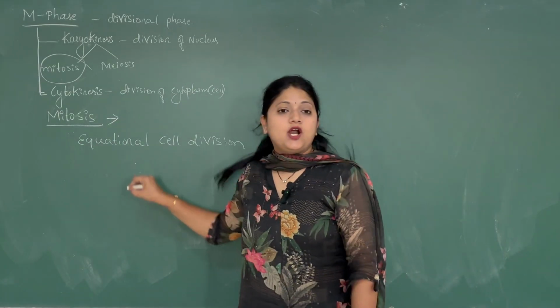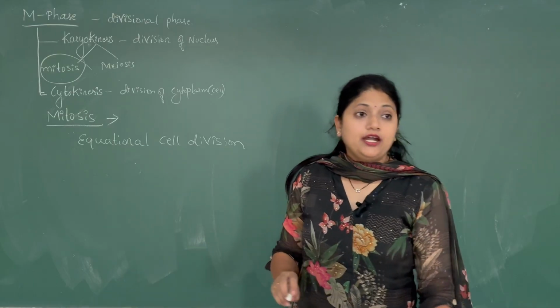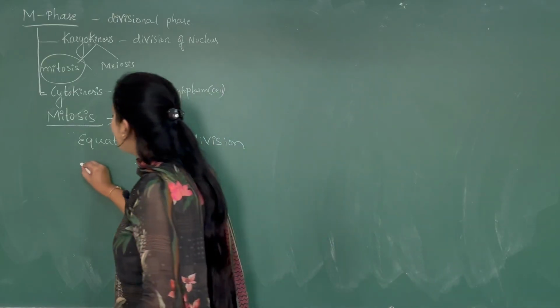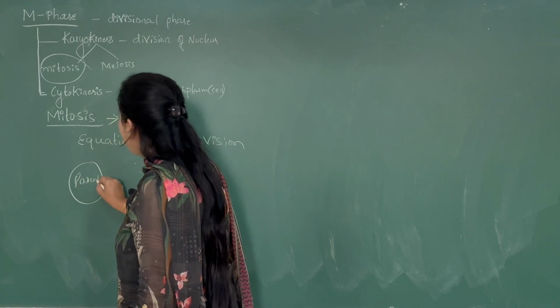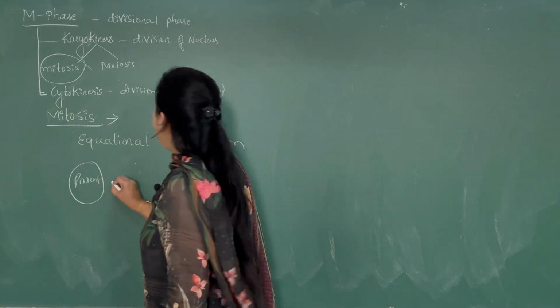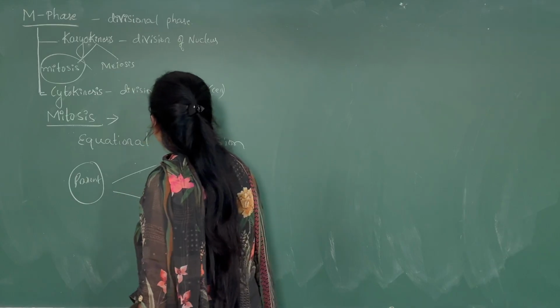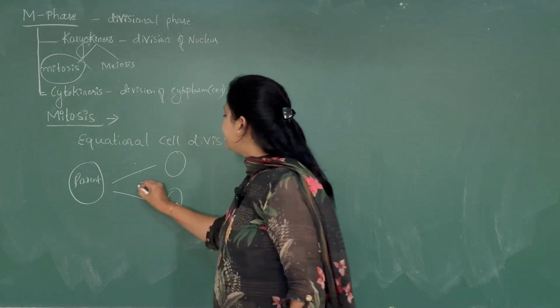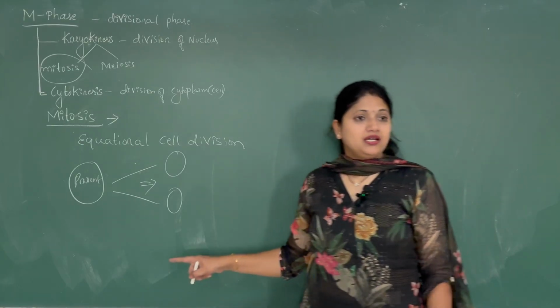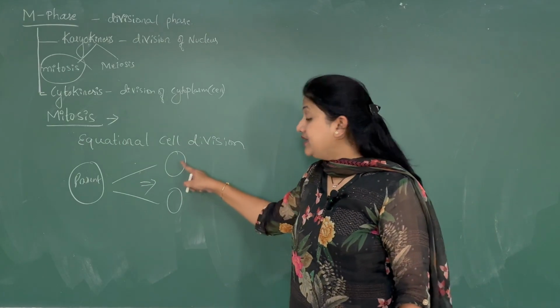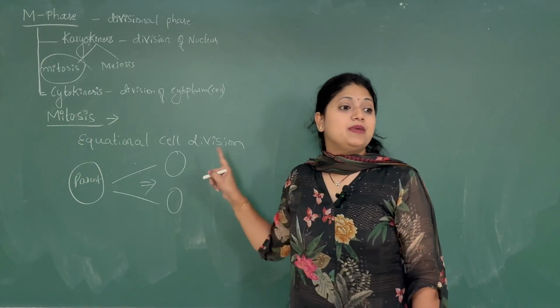So why is it called an equational cell division? That is because the number of chromosomes in the parent and the number of chromosomes in the daughter cells are the same. They will remain the same.